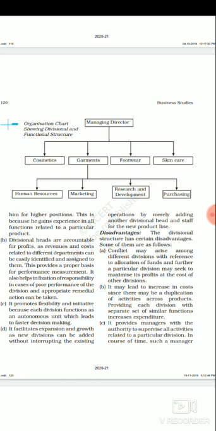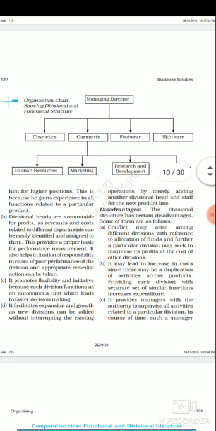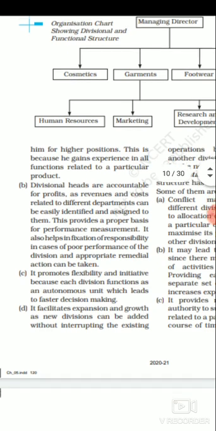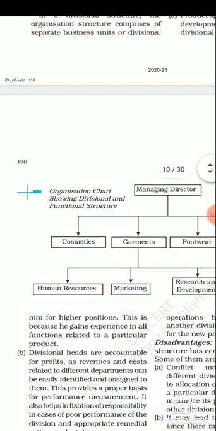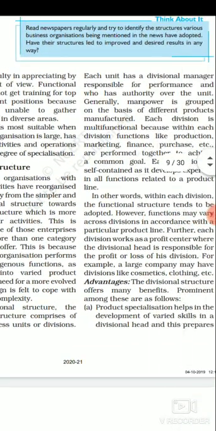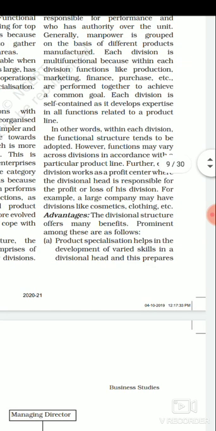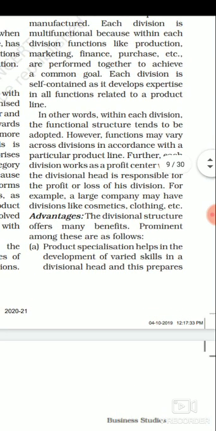And where is the divisional structure basically followed? It is basically followed in those kinds of enterprises which are offering more than one kind of product, right? If the organization is working with only one kind of product, most organizations go with the functional structure. Okay, so now let's start with the advantages. Now let's see the advantages of the divisional structure.